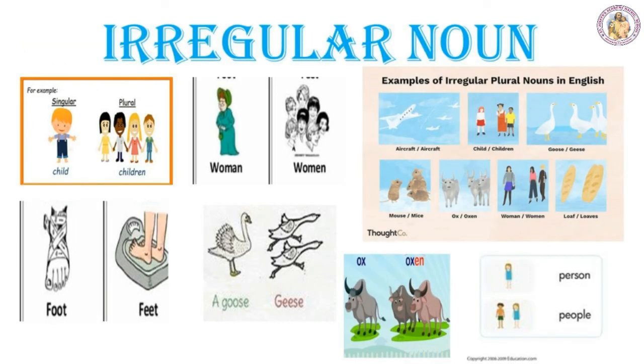Now let us take a look at the irregular nouns. There are some irregular nouns. We have to write different words to make them plural. For example, child. Child is in singular form. To make it plural, we have to write children, R-E-N is added. Child, children. Same with die, D-I-E. To make it plural, we have to write D-I-C-E, dice. In the same way foot, feet, goose, geese, woman, women, ox, oxen, person, people.